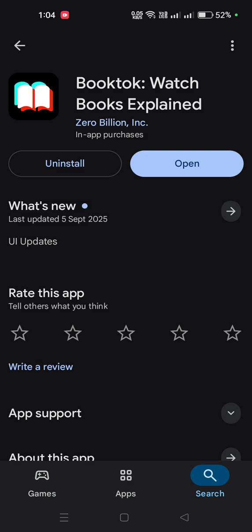Here you can upload your videos or the episode-wise data of your book, of your stories, and you can also watch the stories of other famous books you like, and you can understand the explanation of every story. So I have installed this application in front of me. Now I will open it and give you a guide on how you can use it and how you can join their community so that you can also promote your book.